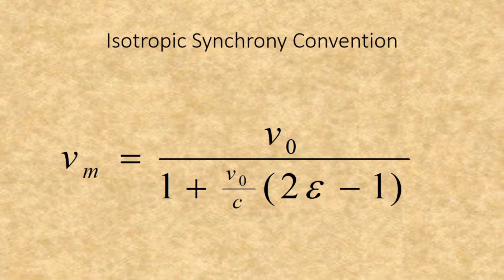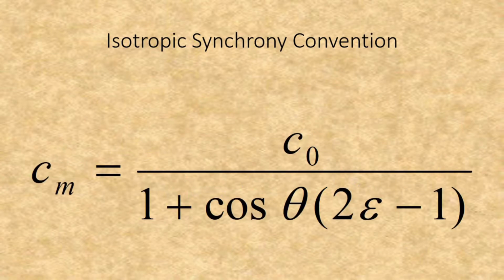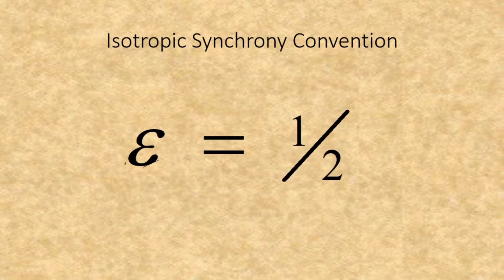The issue with the isotropic synchrony convention comes from the formulas for what we actually observe from relative motion. Starting with the generalized formula for the conversion between measured radial velocity and proper radial velocity, the formula for the relationship between measured velocity and proper velocity for any direction, and the formula between the measured speed of light and proper speed of light. The isotropic synchrony convention ends up having an epsilon for these formulas of 1/2.